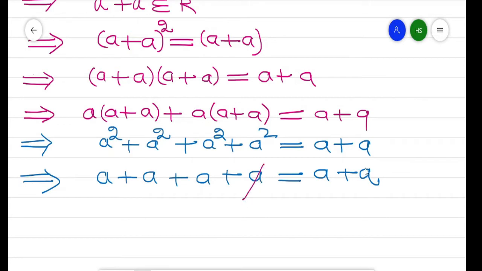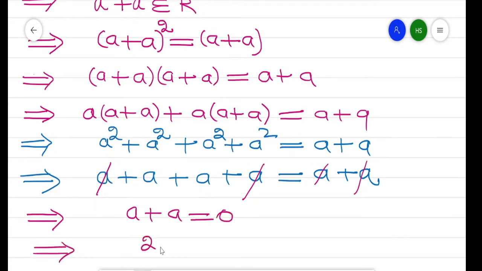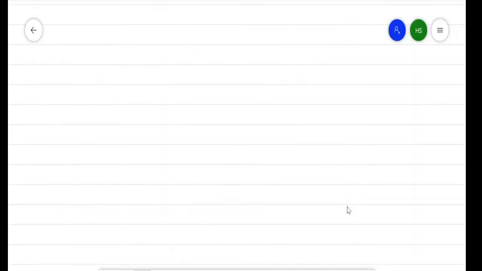Again by the left cancellation law and right cancellation law, what we get is A plus A equal to 0. It implies 2A equal to 0 for every A belongs to the ring. So that proves our result.